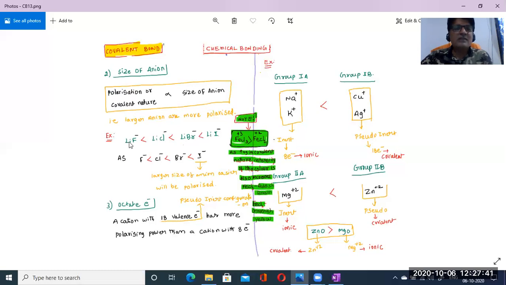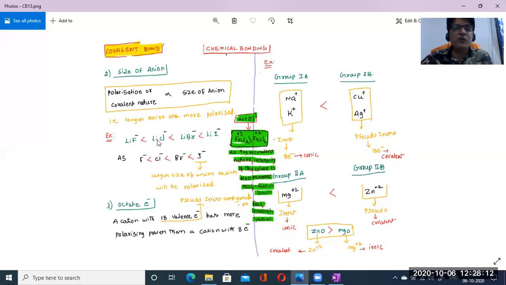As the size of the anion increases, iodine is the larger anion and can easily be polarized. The polarization will be higher in iodine, and then obviously the covalent nature is also high. It means it can easily form covalent nature.